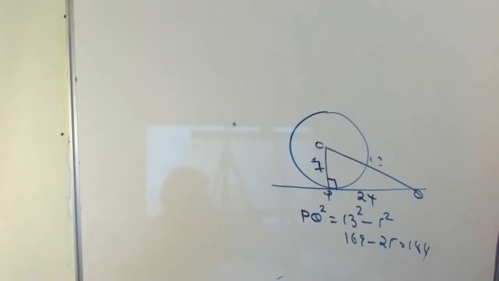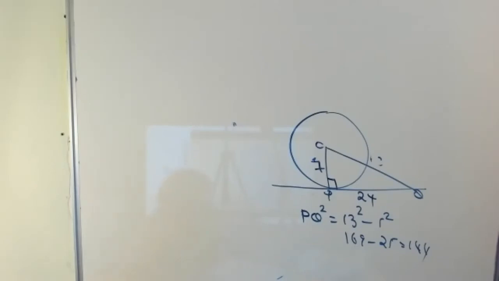Question again. A point P is 13 centimeter from the center of the circle. First line clear or not? The length of the tangent drawn from P to the circle is 12 centimeter.